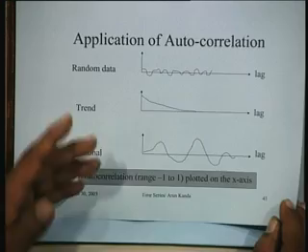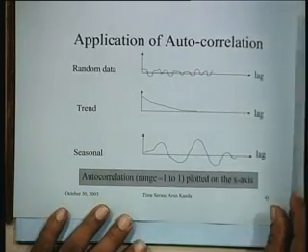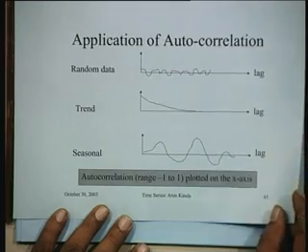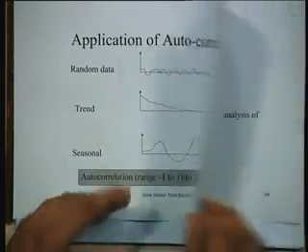In the same way, if you look at a time series and calculate the autocorrelations, the nature of the correlations will tell you whether it is this or this or this. So this becomes a systematic approach to handle some of these essential questions.